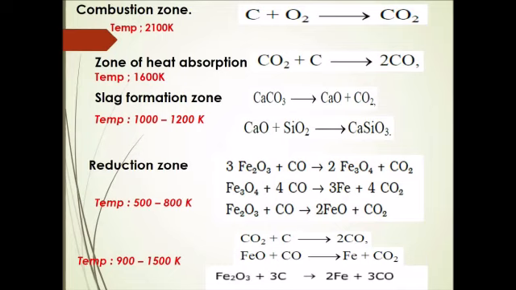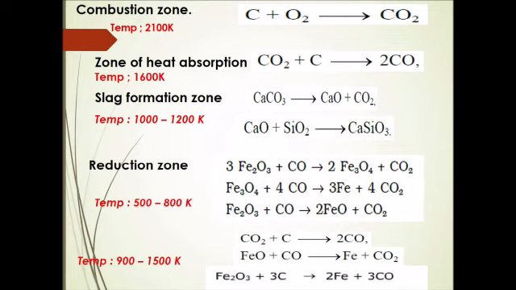Now this pig iron is converted into cast iron by heating with scrap iron. This cast iron contains 3% of carbon and it is extremely hard and brittle compared to pig iron.